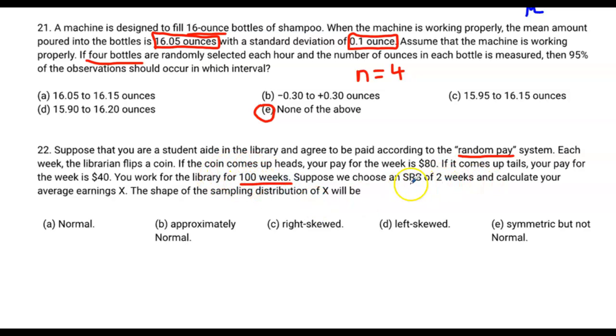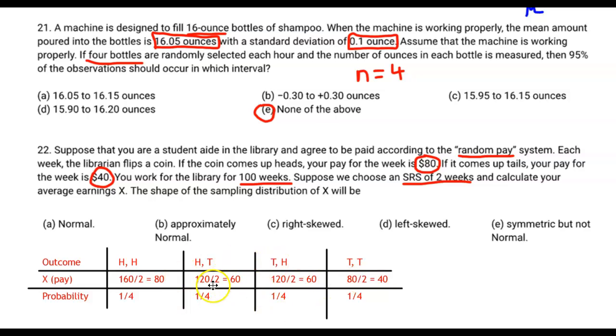Suppose we choose a simple random sample of 2 weeks and calculate your average earnings. What's the shape of the sampling distribution? Well, it seems to me that there are 3 different outcomes here. You could get heads twice, in which case it's going to be $160 for the 2 weeks. You could get heads and tails, or tails and heads. In both of those cases, you're going to get 80 plus 40, that's 120. Or you could get tails twice, be a big sucker and a big loser, and you get only $80 for the 2 weeks.